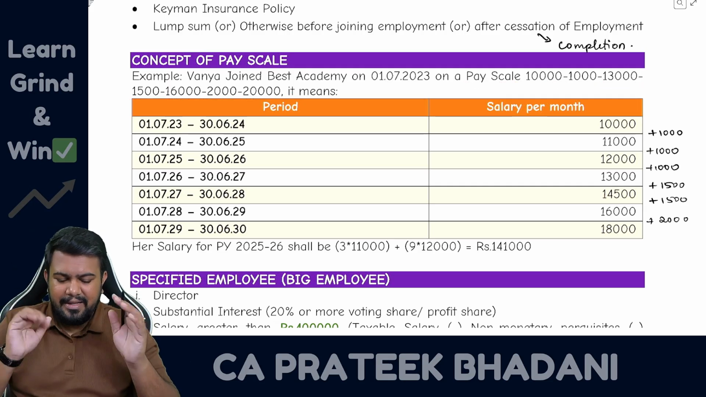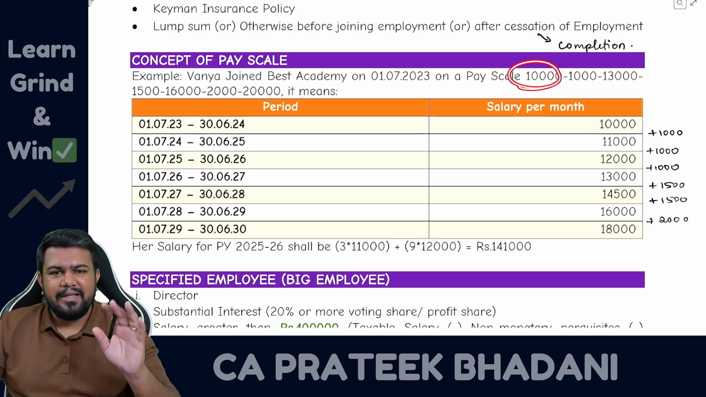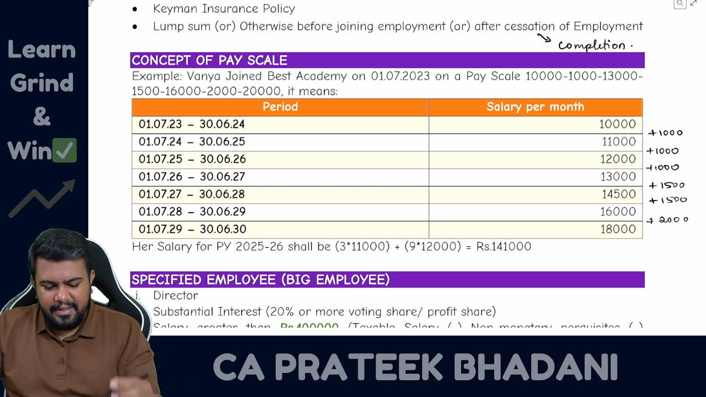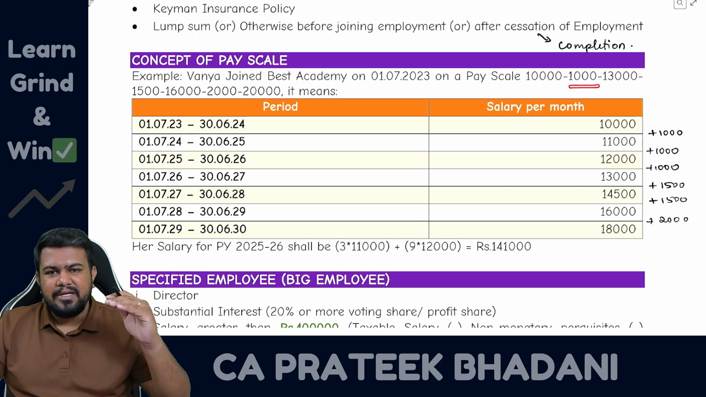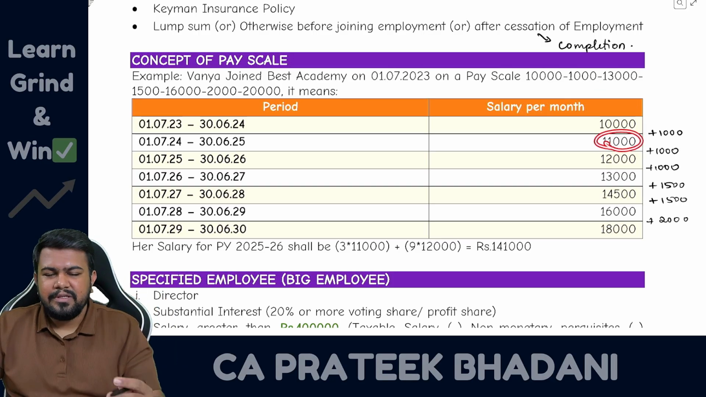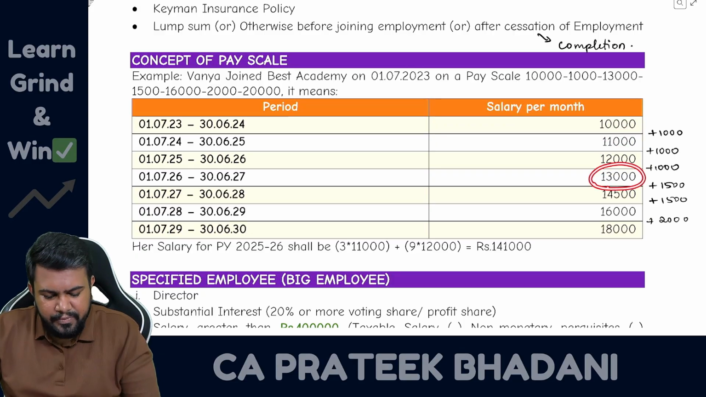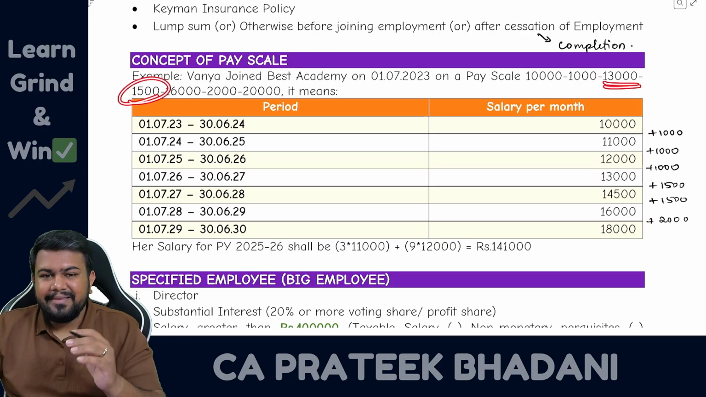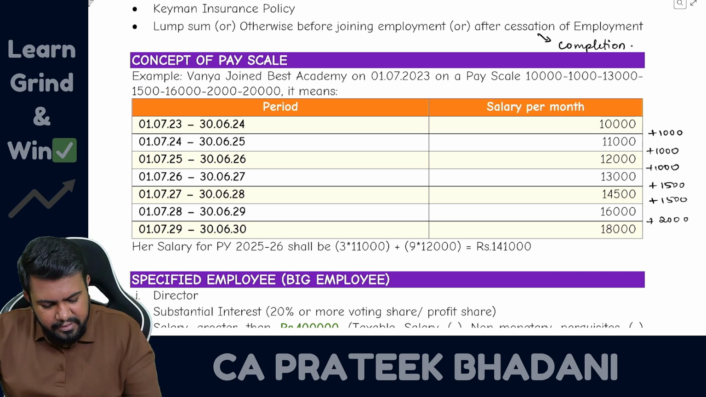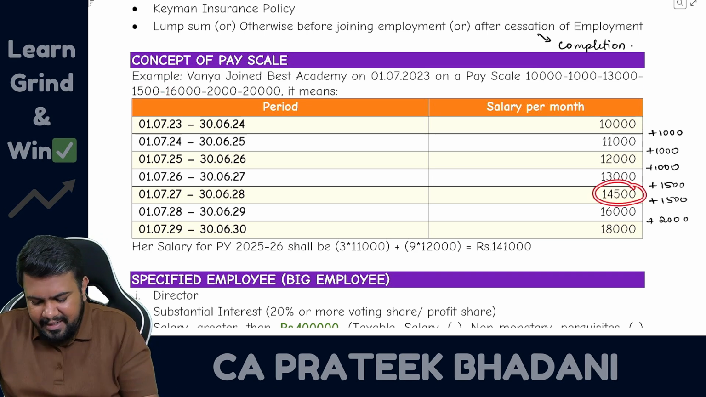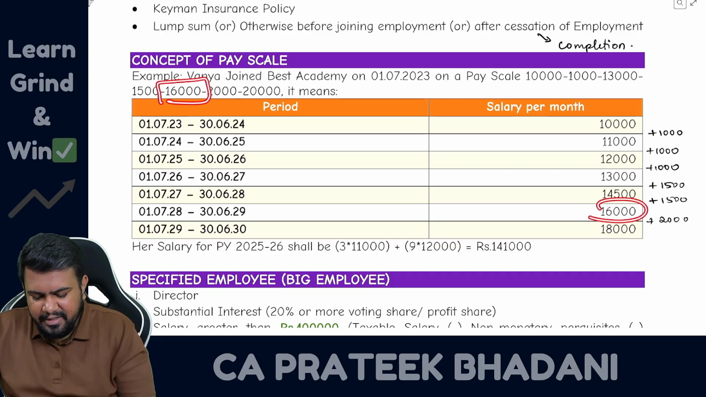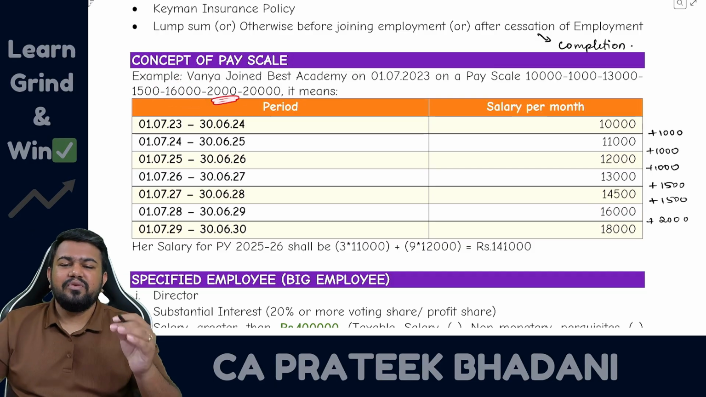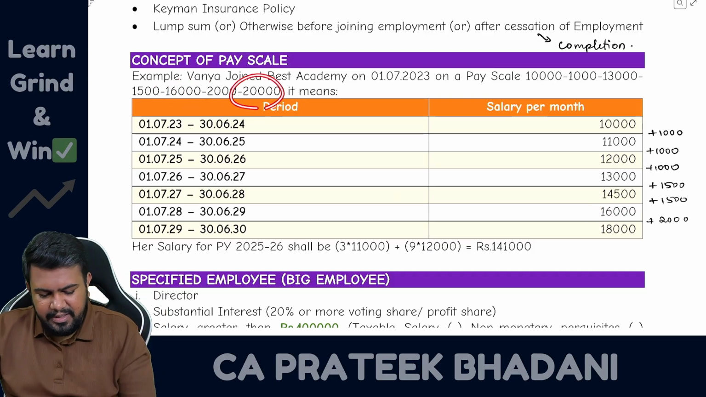So what does this mean? This means that the monthly salary is going to be 10,000 rupees, and after 1 year it is going to be increased by 1,000 rupees. So next year it will become 11,000 rupees. Then after 1 year it will become 12,000 rupees. After 1 year it will become 13,000 rupees. So till it reaches 13,000, it will be increasing by 1,000 every year. After it reaches 13,000, it will be increasing by 1,500 every year. So it will become 14,500 till it reaches 16,000. After it reaches 16,000, the salary will increase by 2,000 rupees every year till it reaches 20,000 and so on.